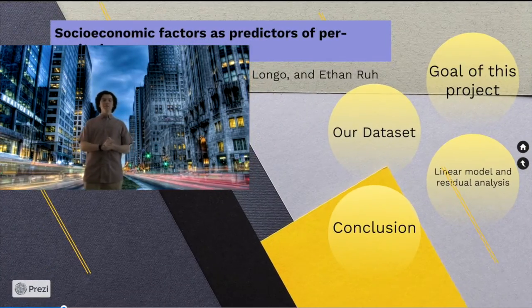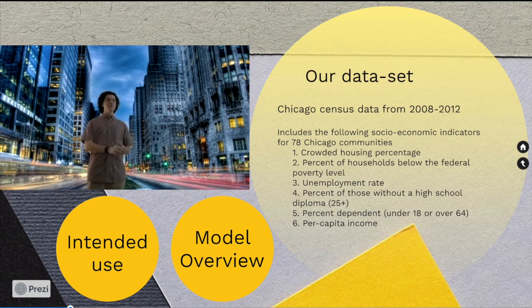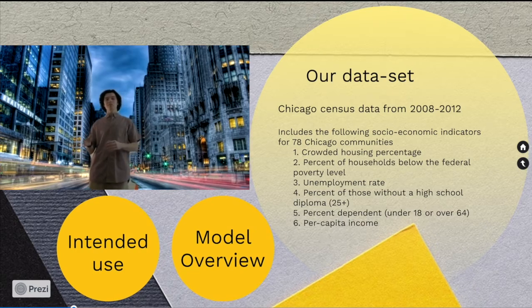Our data set, which involves 78 communities within the Chicago area, taken from the years of 2008 to 2012, utilizes 6 variables. The first variable, our dependent variable, is per capita income. The 5 independent variables we are using to get our model to predict per capita income are the following: the crowded housing percentage, percent of households below the federal poverty line, the unemployment rate, the percent without a high school diploma who are above the age of 25, and finally, the percent who are considered a dependent. A dependent is someone who has an age that is outside the range of 18 to 64.